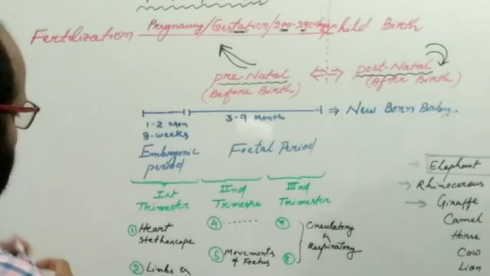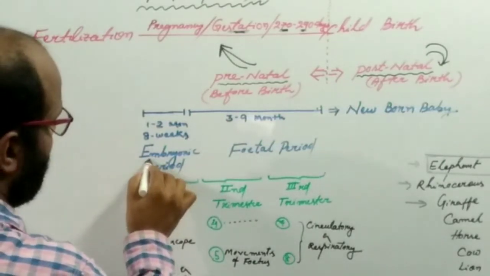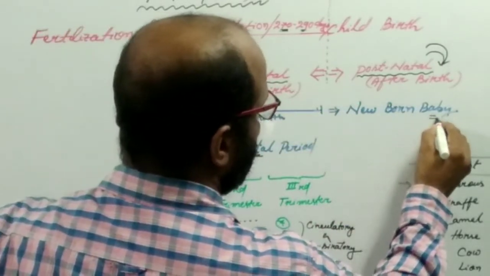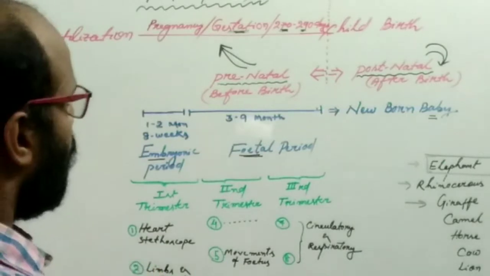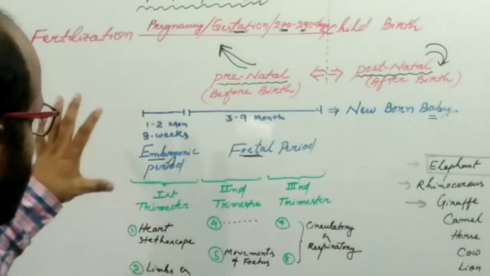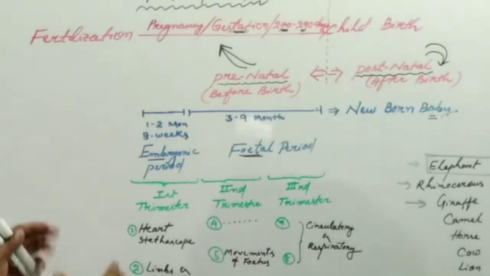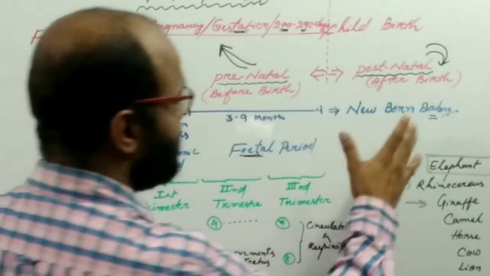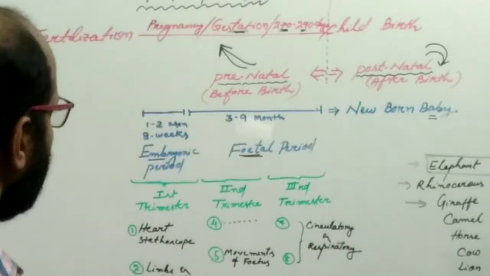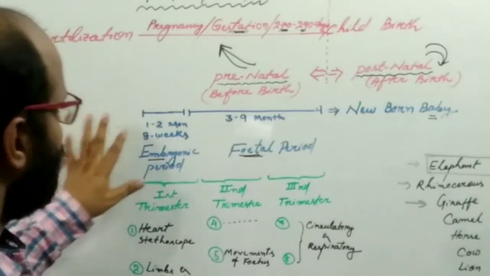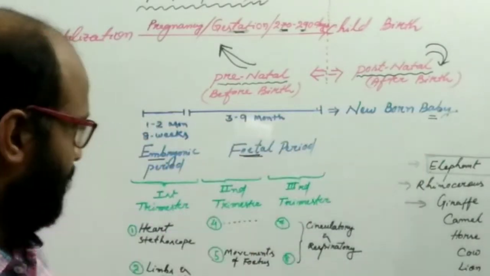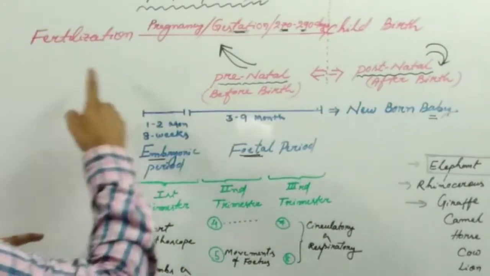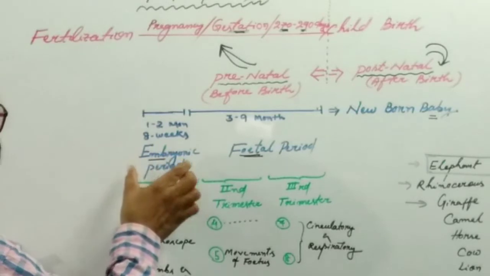Here we see there are terms: one is the embryo, another is the fetus, and another is the baby. So one developing embryo, sometimes it is called as embryo, sometimes it is called as fetus, sometimes it is called as baby. So what is the difference of the embryo, fetus and the baby? At the time of gestational period, at the time of pregnancy, the first 2 months,